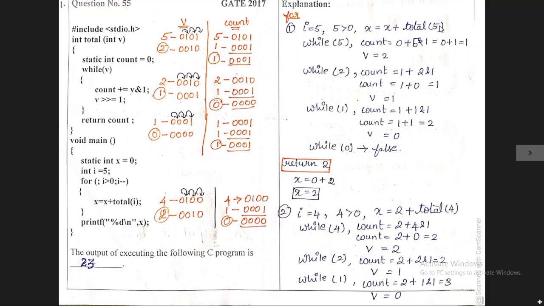Okay. Now we have to move the cursor into the total function, that is the total function here. Inside the total function, again we have another variable, v. This v is considered as a parameter.